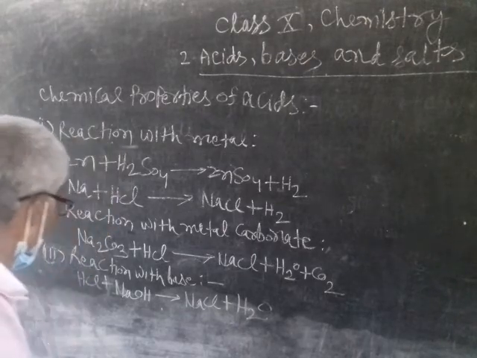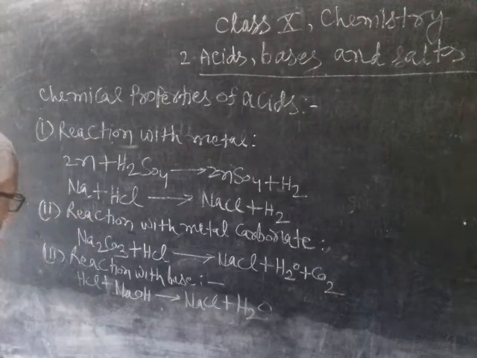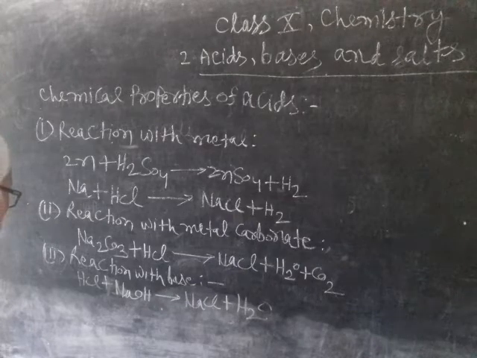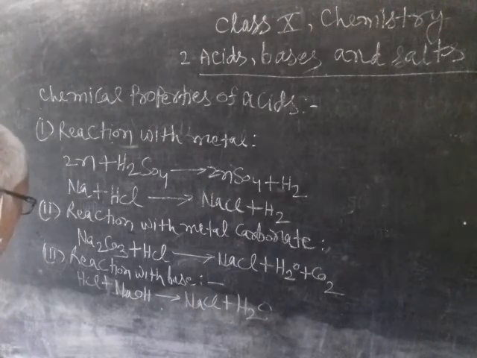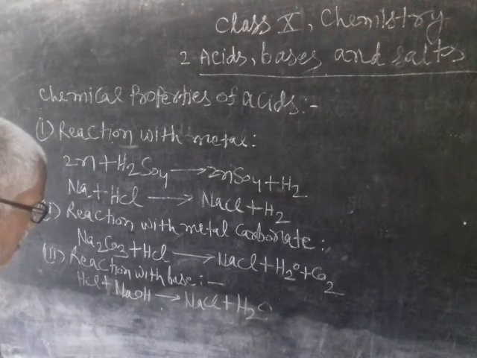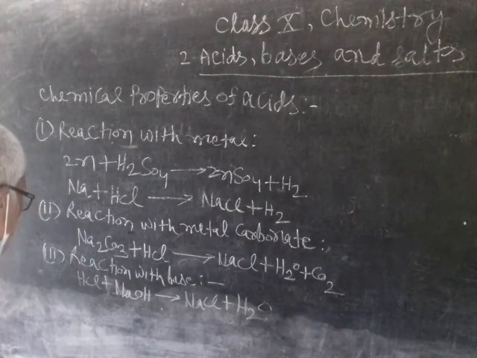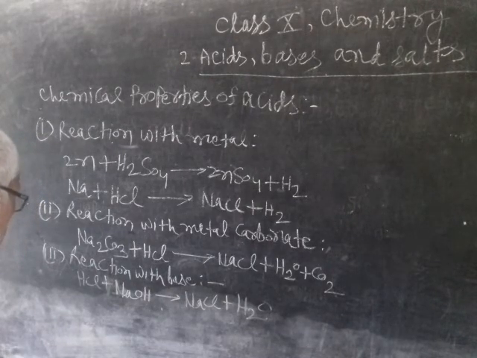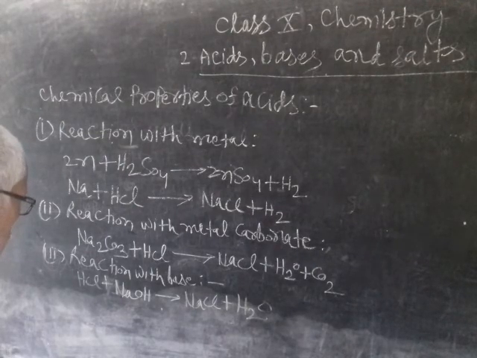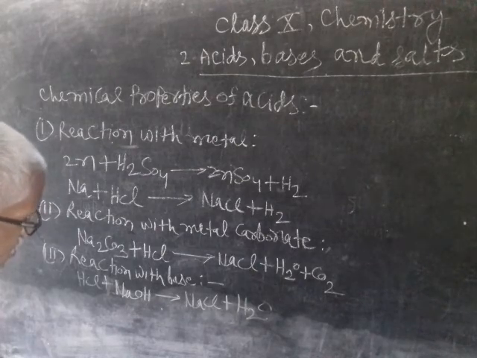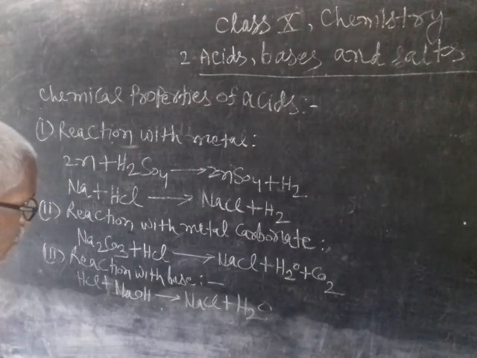Now third property, reaction with base. Acid reacts with base to form salt and water. Example is HCl plus NaOH gives NaCl plus H2O. In this reaction, HCl is hydrochloric acid, NaOH is sodium hydroxide, which is a base, and NaCl is salt, and H2O is water.